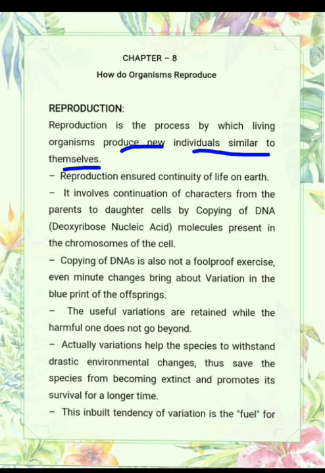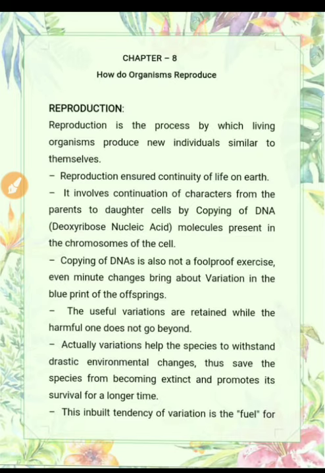So in reproduction the offsprings are exactly similar to the parents, means cow gives birth to only cow and dog gives birth to dog only. So reproduction ensures the continuity of life on earth, means if reproduction doesn't occur in a species, the species will become extinct over a certain period of time. So it ensures the continuity of life on earth of a particular species.